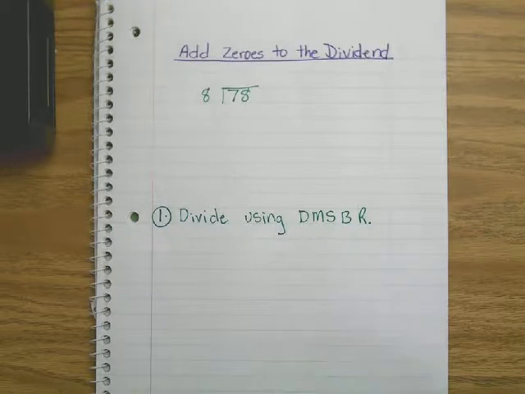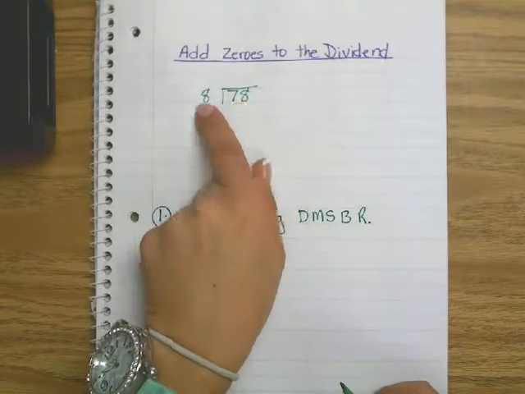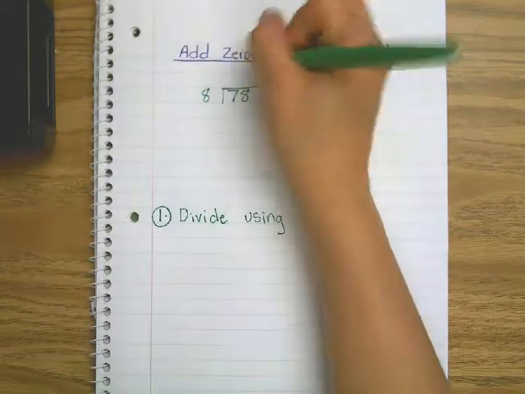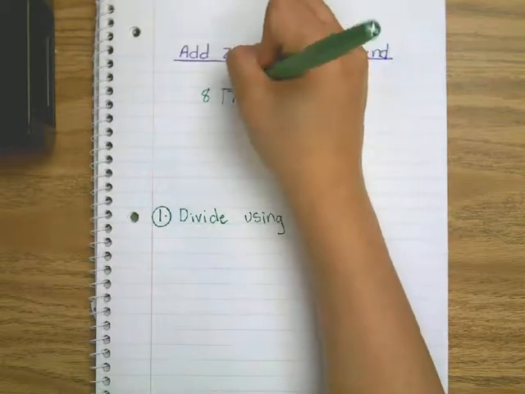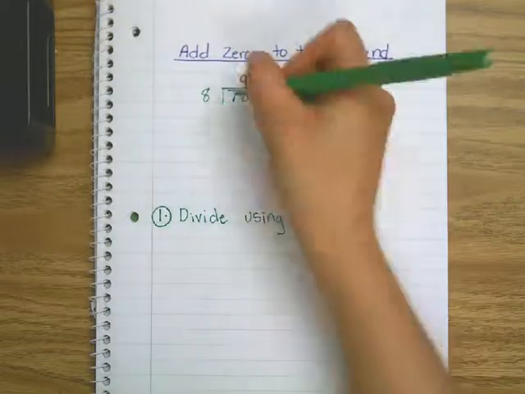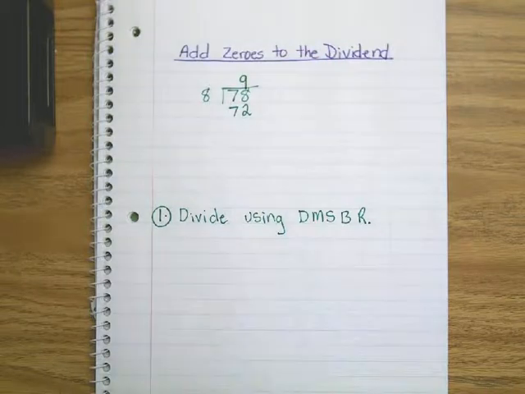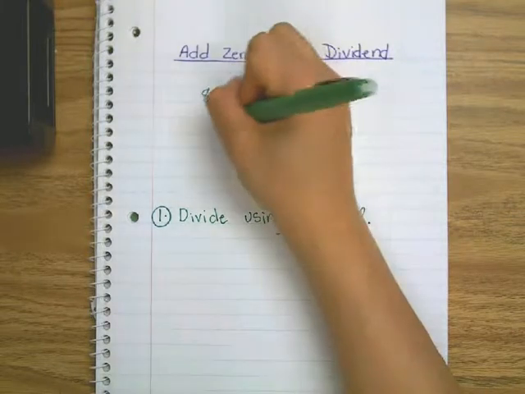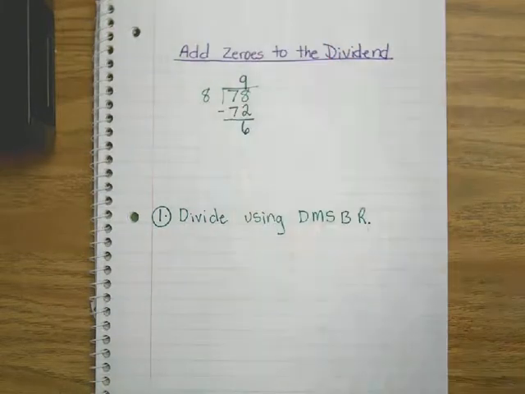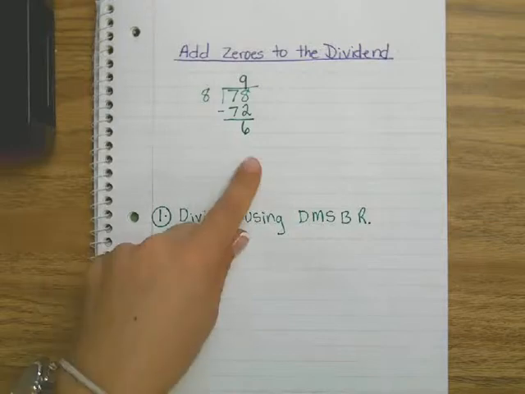So, does 8 go into 7? No. Does 8 go into 78? Yes. How many times? 9. I'm going to put my 9 over the 8. 9 times 8? 72. What's my next step? What is 78 minus 72? Okay. So I divided as normal, and I wound up with the remainder 6.